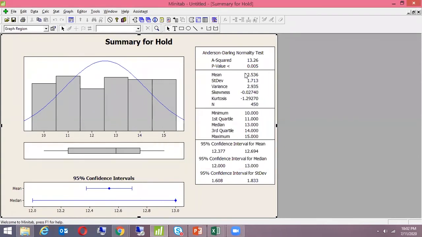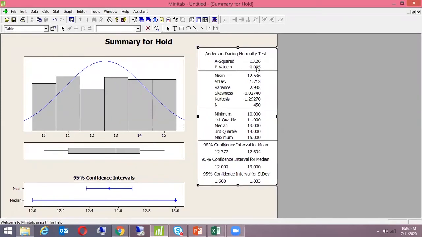If the p-value had been greater than 0.05 here, we would have done either the two sample t or one way ANOVA, and would have taken the average as 12.5. I would call my average hold time 12.5. But here, since my data is not normal, which means I have some special causes in the data, I have taken the median into consideration as my average.